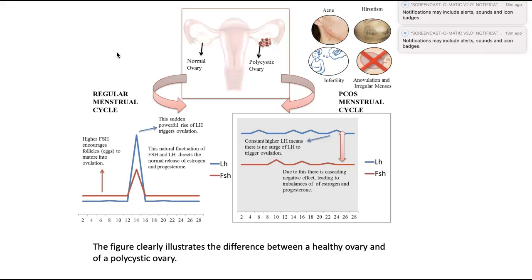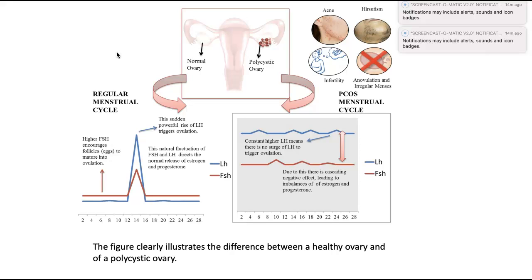Talking about the two hormones that we can see, LH and FSH, that is, luteinizing hormone and follicle stimulating hormone. In PCOS, as we can see, there are 4 major symptoms: acne, irregular menses, hair growth, and ovulation issues and infertility. Due to this, the hormonal changes are to an extent that the steep rise present in the normal menstrual cycle is not present in a PCOS cycle, as seen in the final figure. So the figure clearly illustrates the difference between a healthy ovary and a polycystic ovary.